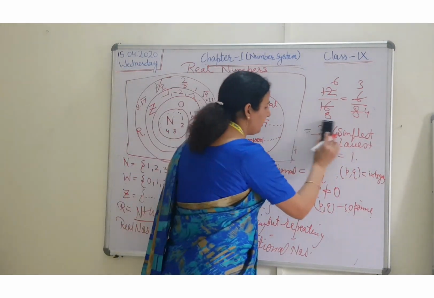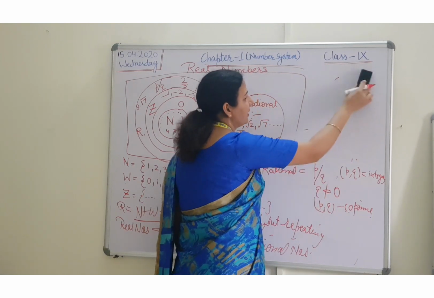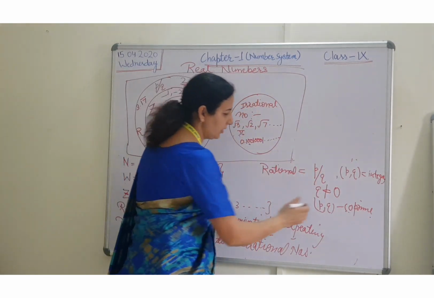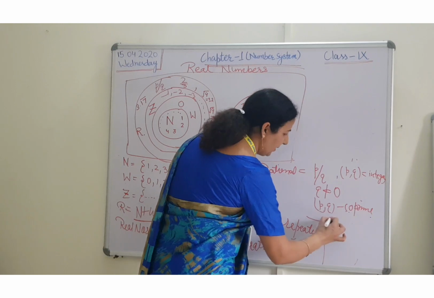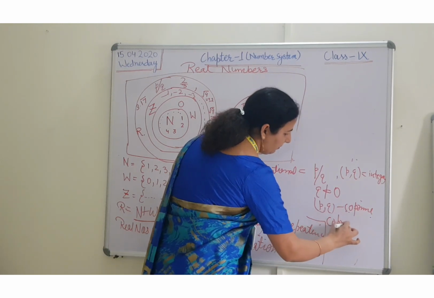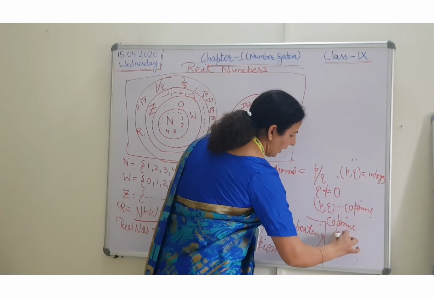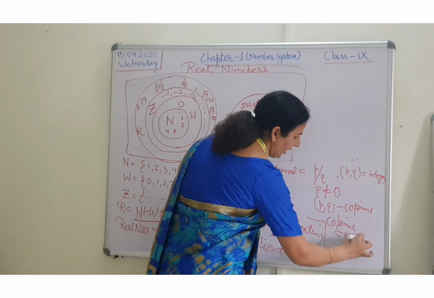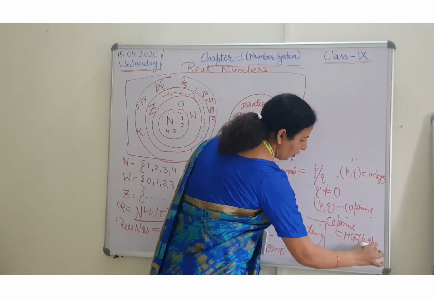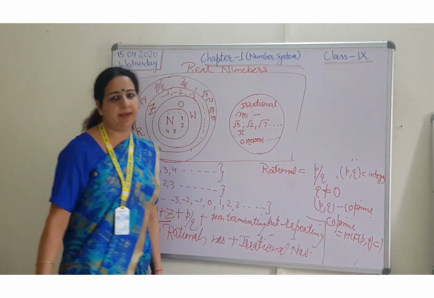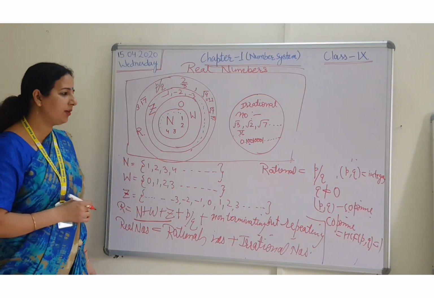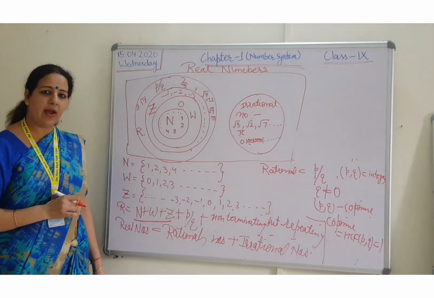And co-prime means having the HCF equal to 1. So what is the meaning of co-prime? Co-prime means HCF of P and Q should be equal to 1.